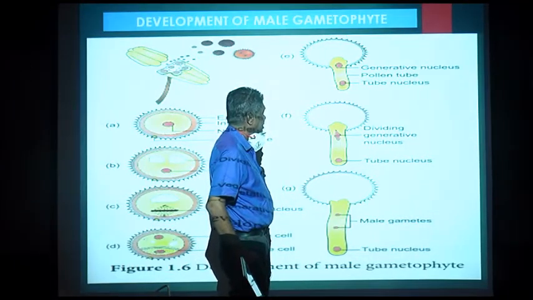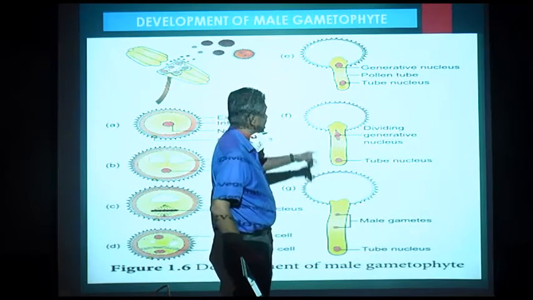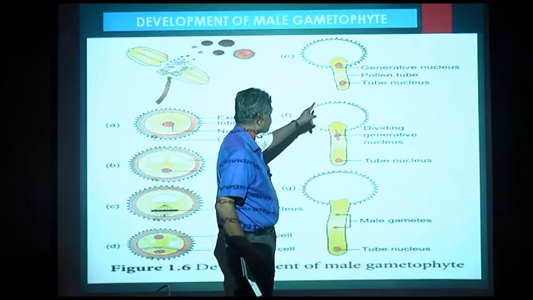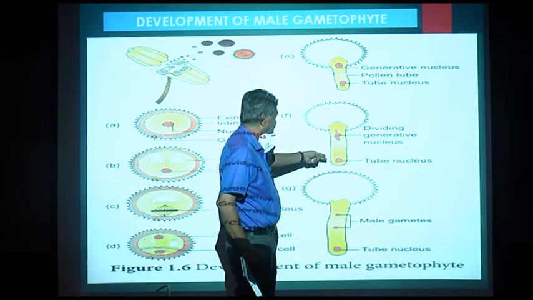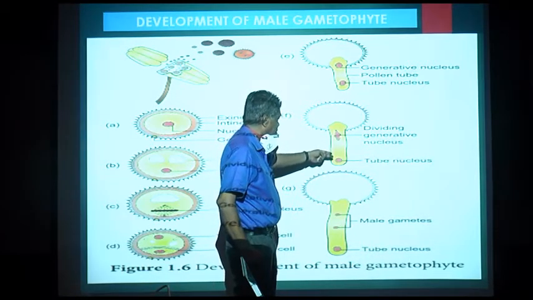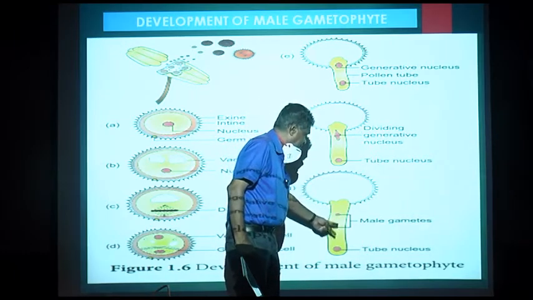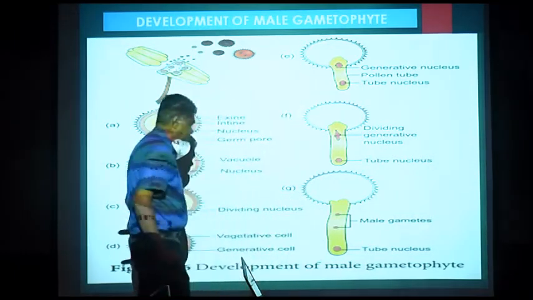Now, usually the pollen grains are liberated at this three cell stage. Now, from the generative cell we get a tube nucleus and we get two male gametes.